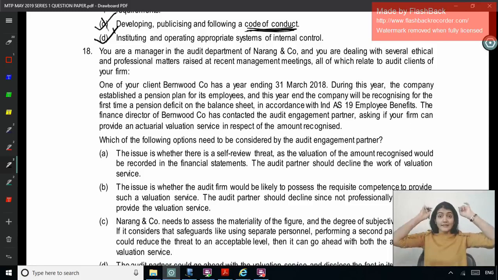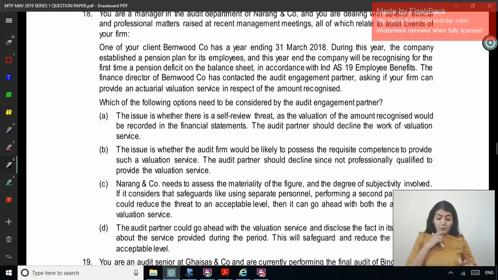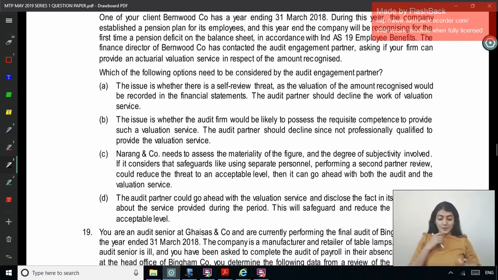Immediately, Section 144 tells the auditor not to render certain services, right? Actuarial services, management services, right? We say no, investment banking services, investment advisory services. Which of the following option needs to be considered by the audit engagement partner?